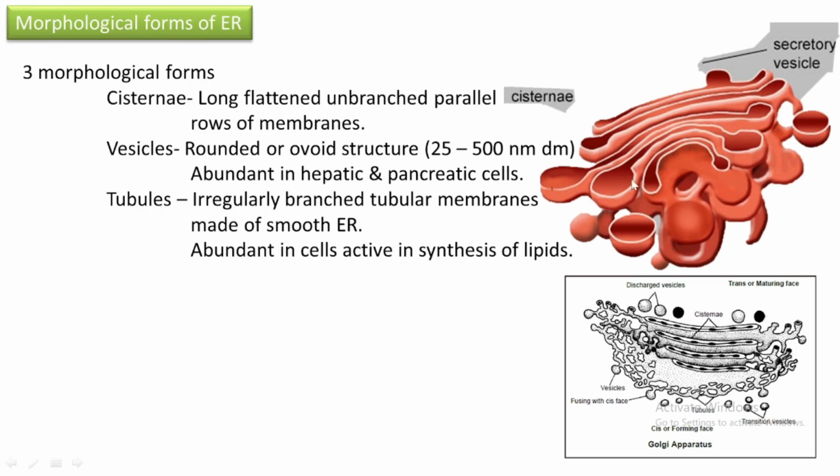Vesicles we can see here. Here one vesicle, here another vesicle. They are rounded or oval structures. What is their diameter? 25 to 500 nanometer diameter. And where are they abundant? They are abundant in hepatic, meaning liver, and pancreatic cells, because these cells are greatly involved in secretion of different types of enzymes and hormones.